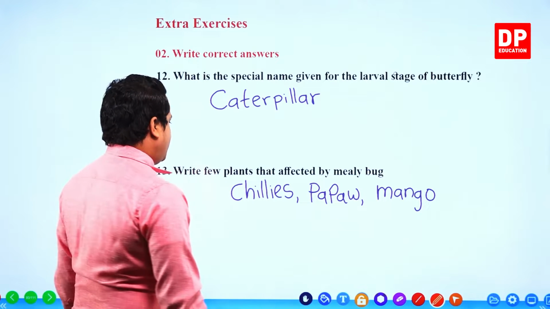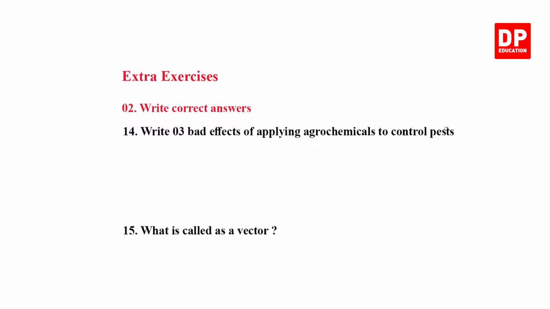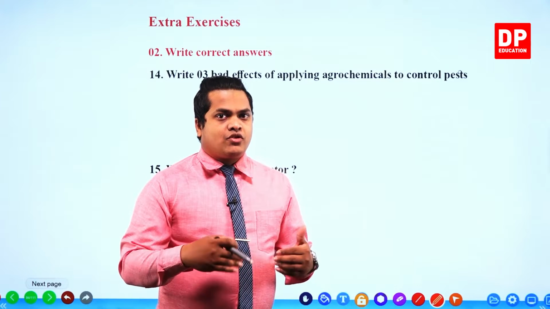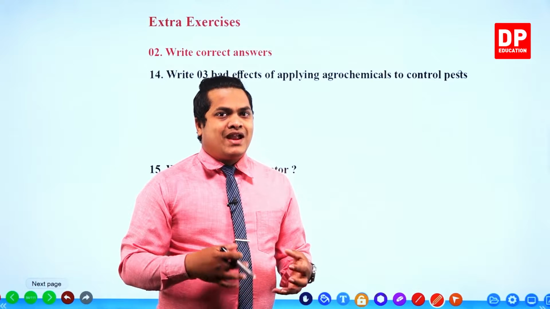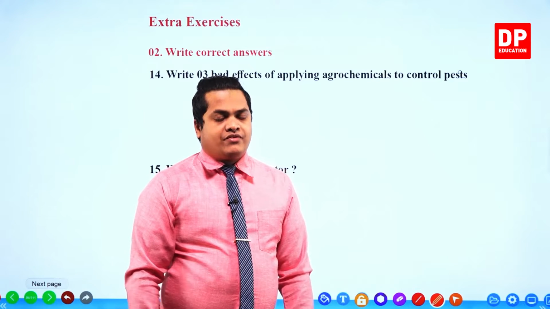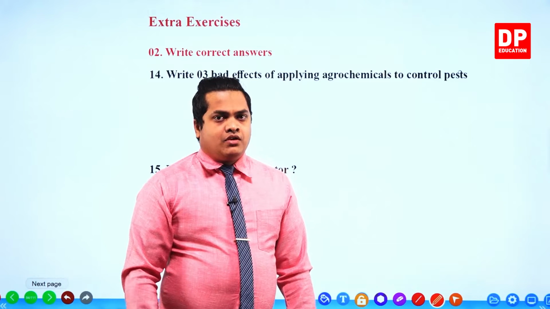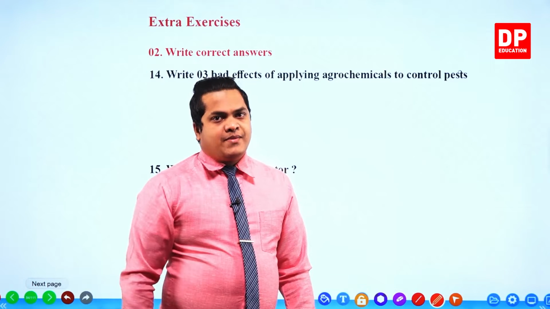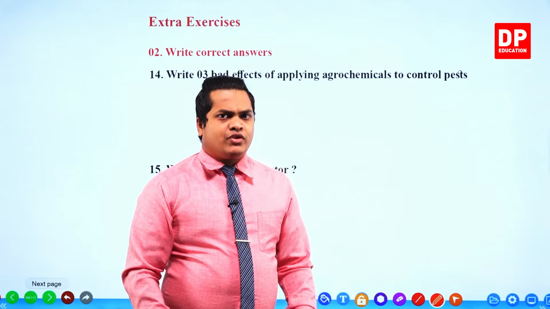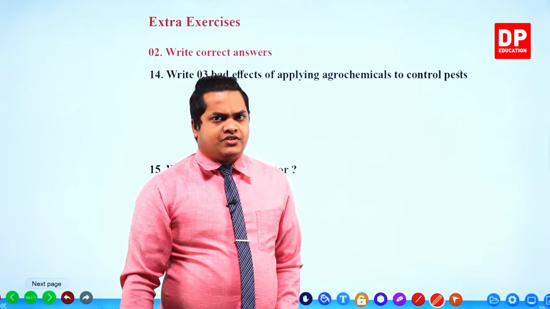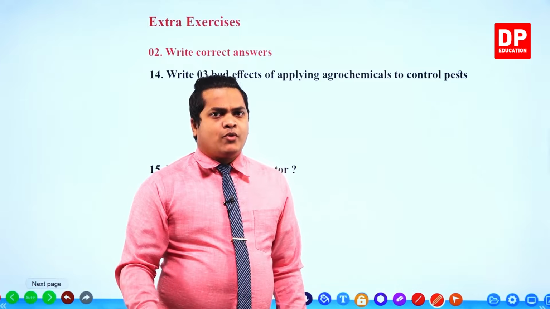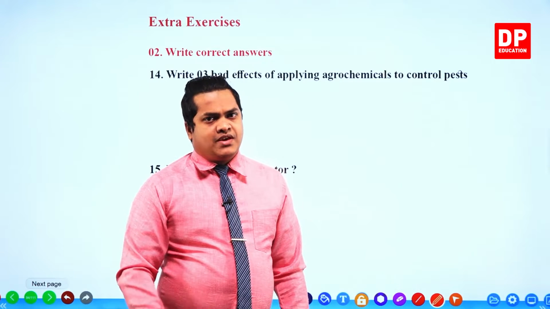These are the plants that are affected by the mealybug, my dear children. Right, the next question. Write 3 bad effects of applying agrochemicals to control pests. So when adding agrochemicals to control pests, what are the bad effects that will happen? We have to write down bad effects. Number one, water bodies are getting contaminated. Always try to keep your answers very simple, my dear children. Number one is water bodies are getting contaminated with chemicals.